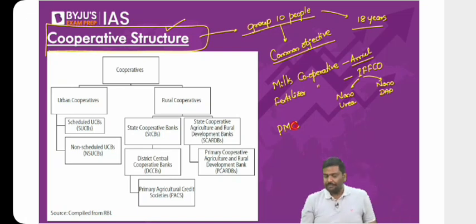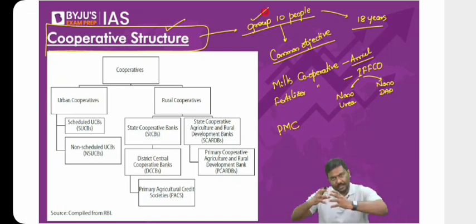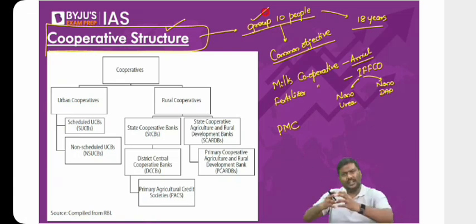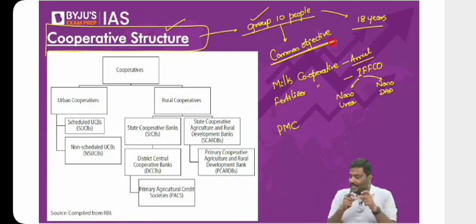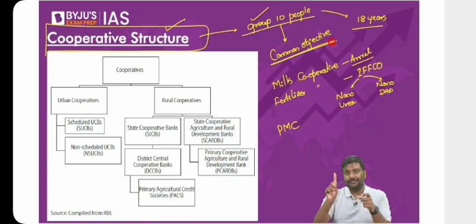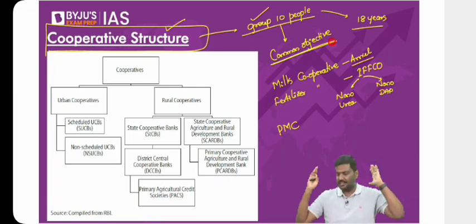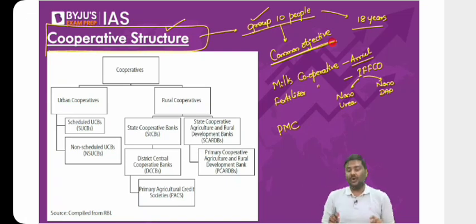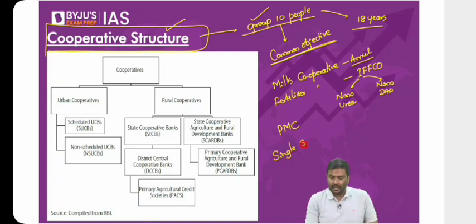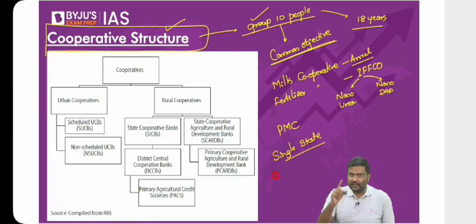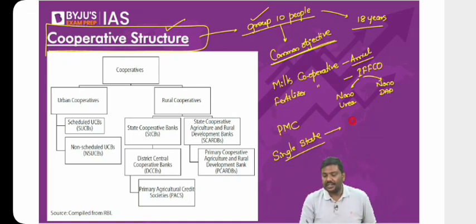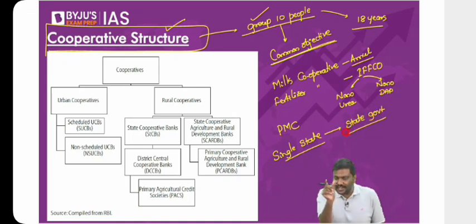So argument is simple here. Cooperative means it's a group of at least 10 people who are above the age of 10 years who have come together to achieve a common objective. Right? And understand this, these cooperatives can function within one state. I repeat, these cooperatives can function within one state or they can function across multiple states. If they are functioning in only one state, these are called single state cooperative. And whenever there's a single state cooperative, it has to be registered with the state government. Right? So single state cooperative and the state government.